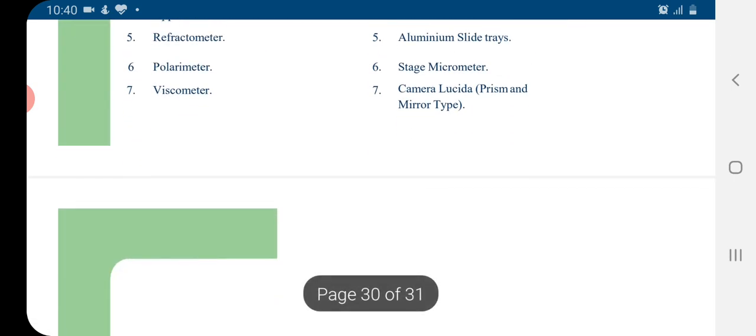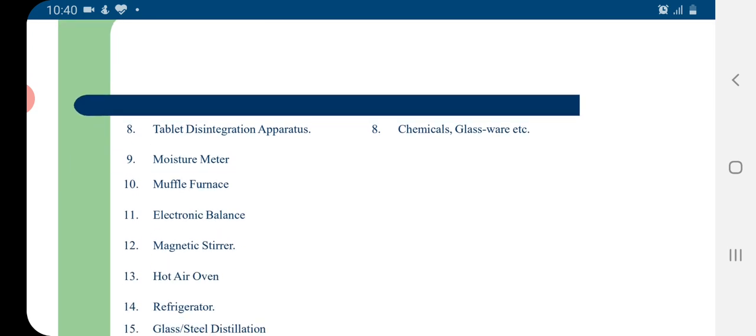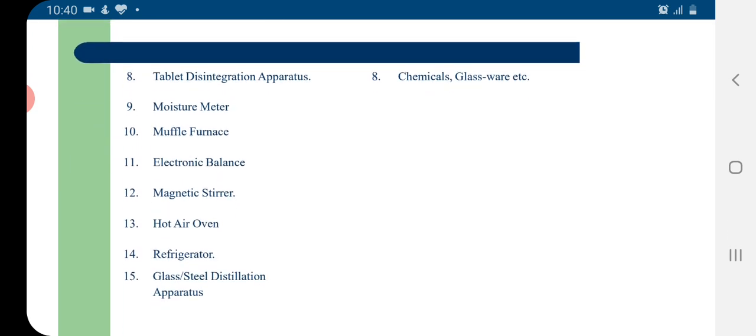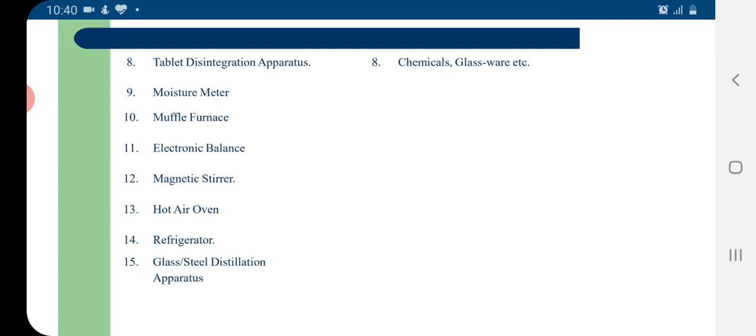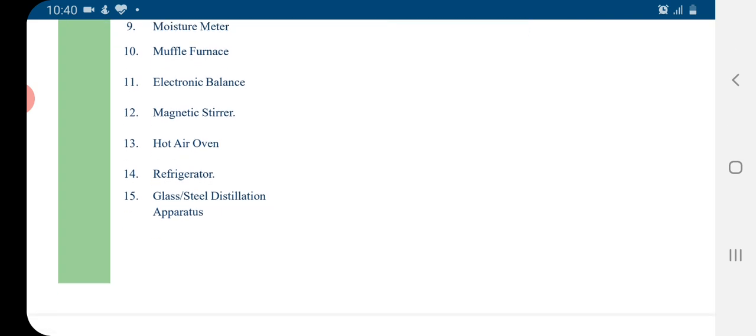In the chemistry section, there must be tablet disintegration apparatus, moisture meter, muffle furnace, electronic balance, magnetic stirrer, hot air oven, refrigerator, glass steel distillation apparatus. Whereas in the pharmacognosy section, we must have all the required chemicals, glasswares, etc.